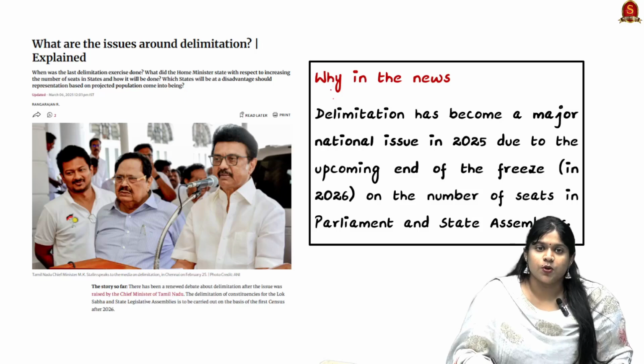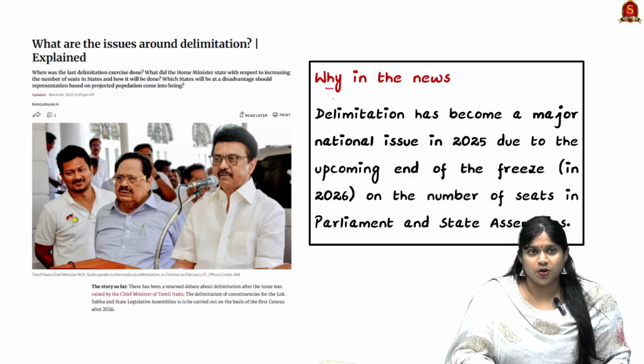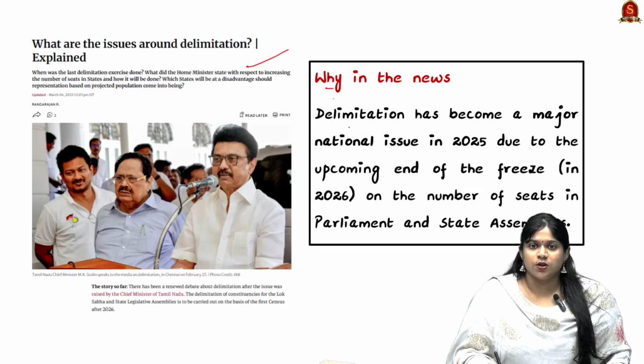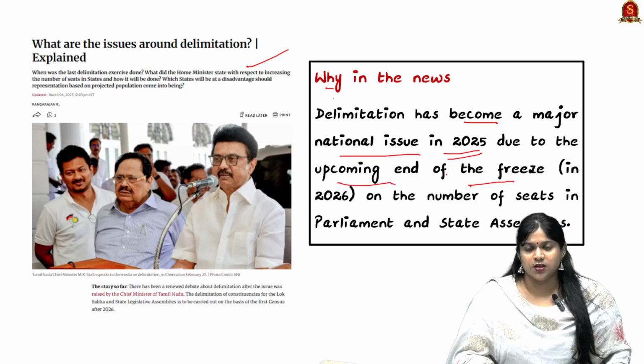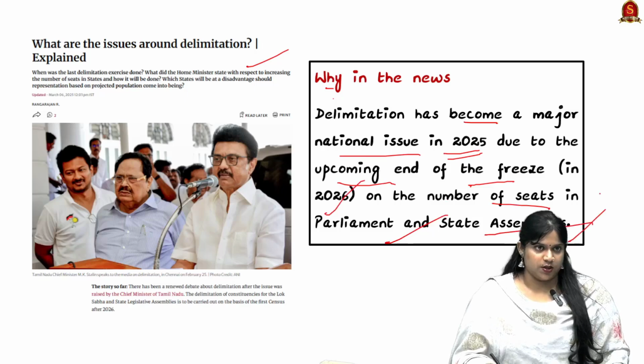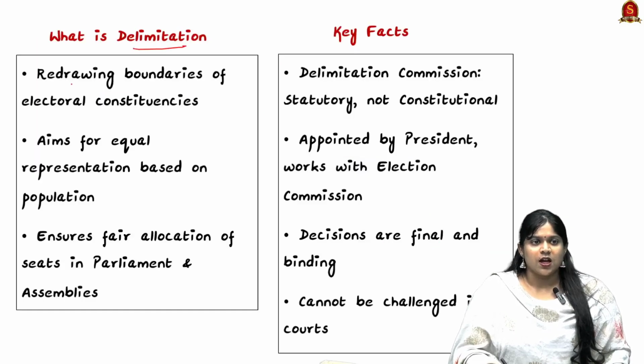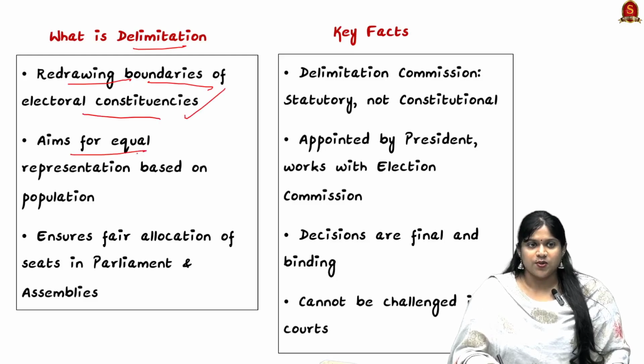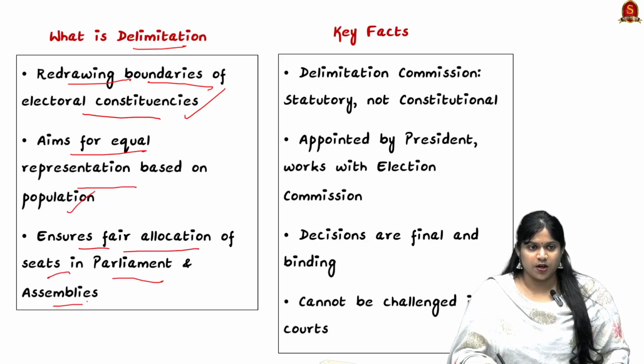Now, another spoken topic for this year was delimitation. So, why was it in the news? It has become a major national issue in 2025 due to the upcoming end of the freeze on delimitation in the year 2026 on the number of seats in Parliament as well as state assemblies. Delimitation is known as redrawing boundaries of electoral constituencies, aiming for equal representation based on population, and ensures fair allocation of seats in Parliament and assemblies.